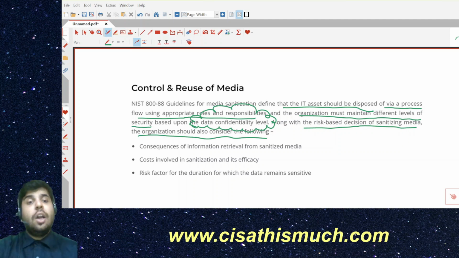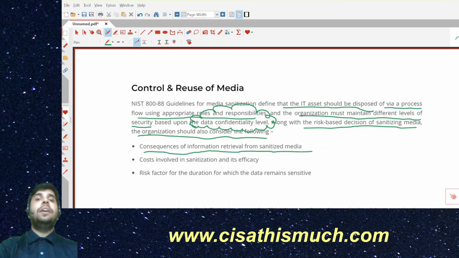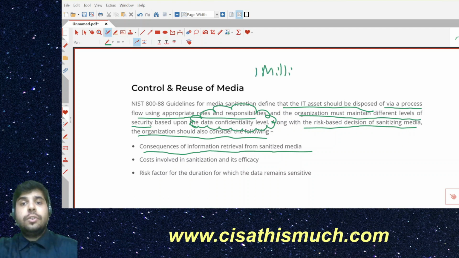Number one, consequences of information retrieval from sanitized media. What can be the negative consequence if the data is retrieved from the sanitized media? Let's say, for example, the data is worth 1 million US dollars.